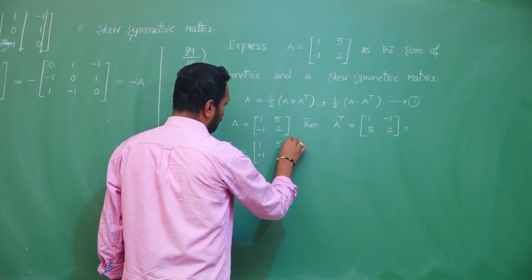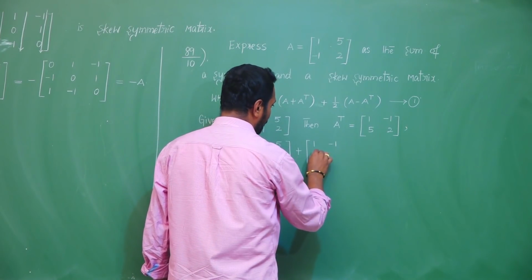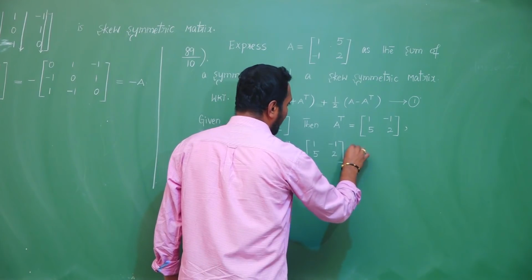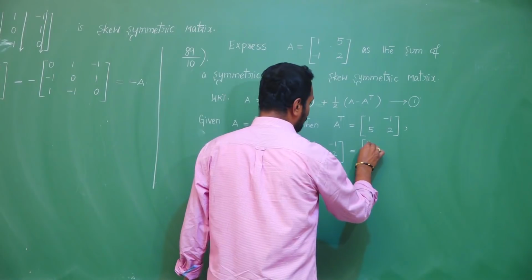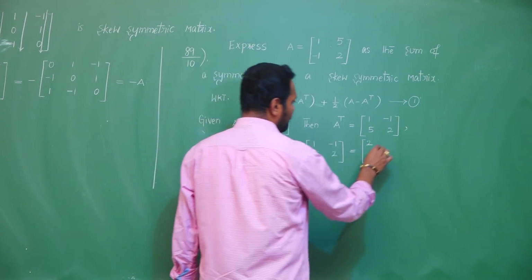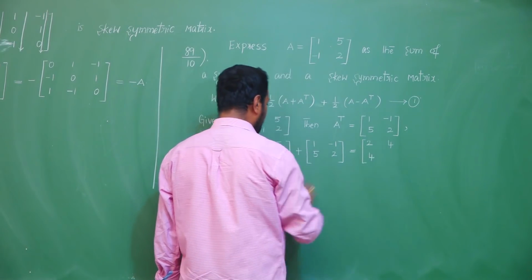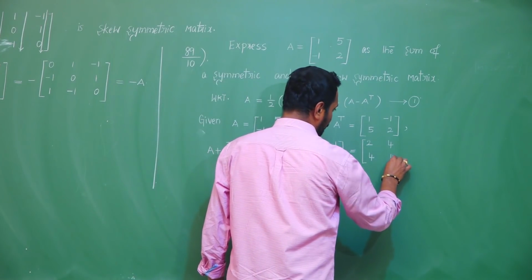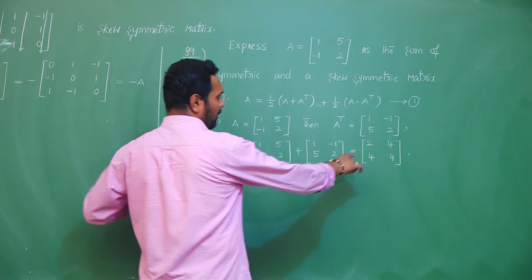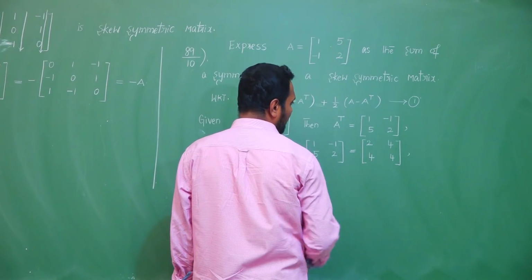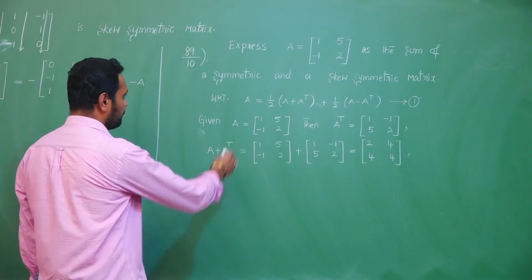If I substitute the matrices and add the corresponding elements: 1 plus 1, 2; 5 minus 1, 4; minus 1 plus 5, 4; 2 plus 2, 4. It is a symmetric matrix if you observe. Why? Because first row elements and first column elements are equal, second row elements and second column elements are equal.